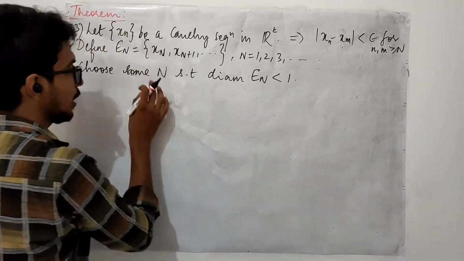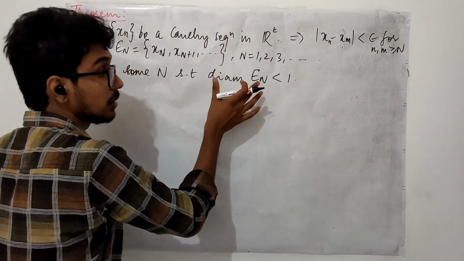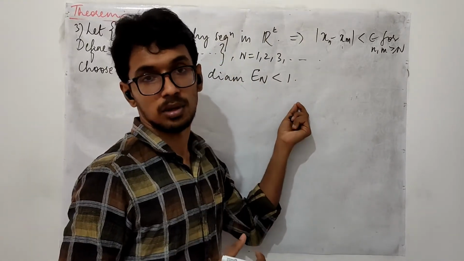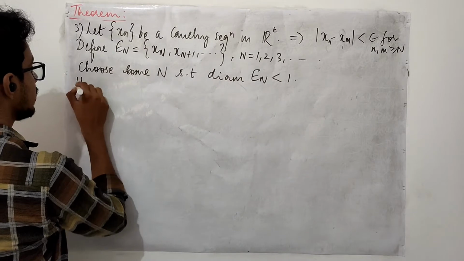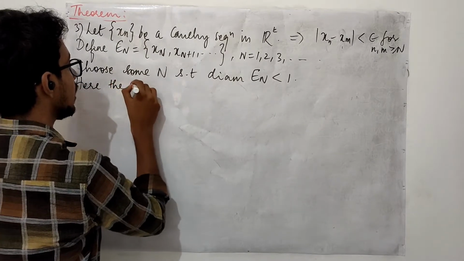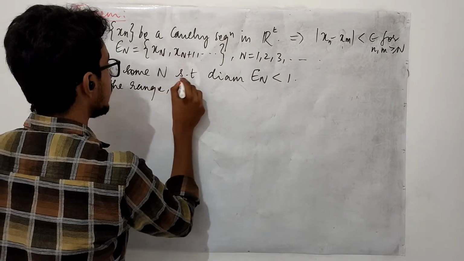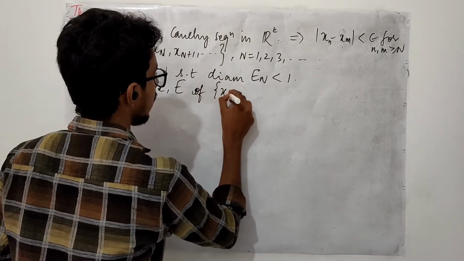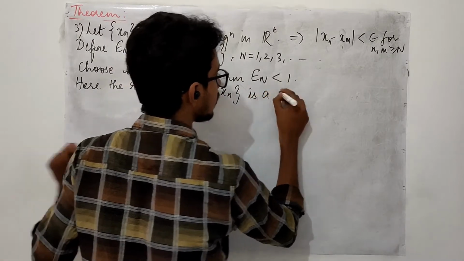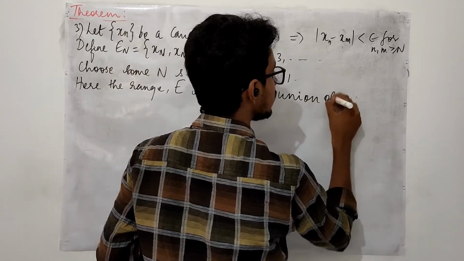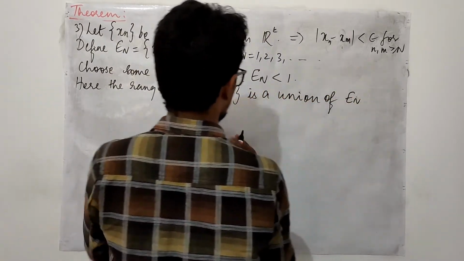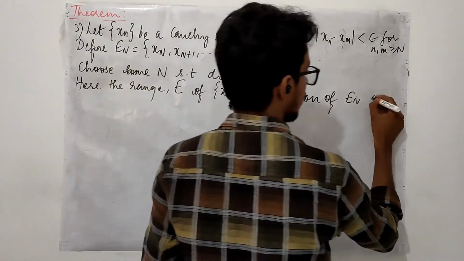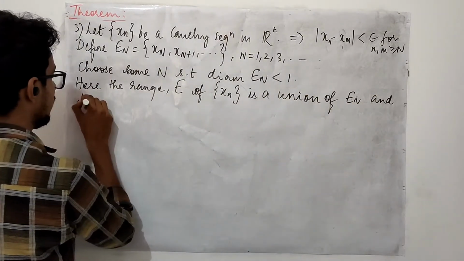So such type of n I am choosing such that the diameter, the supremum of the distance, is going to be less than 1. Here, let me name the range as E of xn, which is a union of En, this En where I have chosen some n, and the finite set.